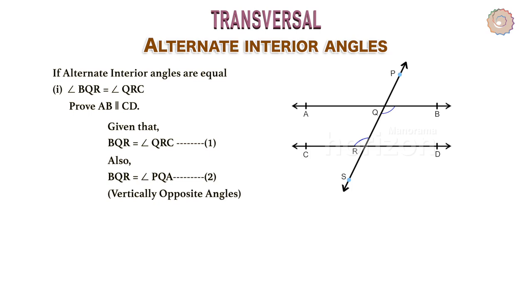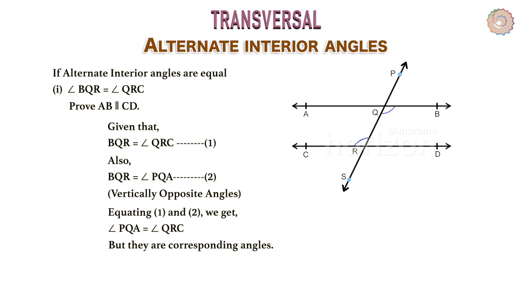Also, the vertically opposite angles, angle BQR equals angle PQA. Let's consider this as equation 2. Equating 1 and 2, we get angle PQA equals angle QRC, but they are corresponding angles. So, by the converse of the corresponding angles axiom, AB is parallel to CD, hence proved.